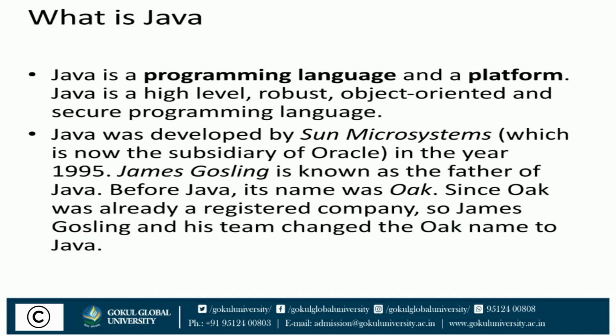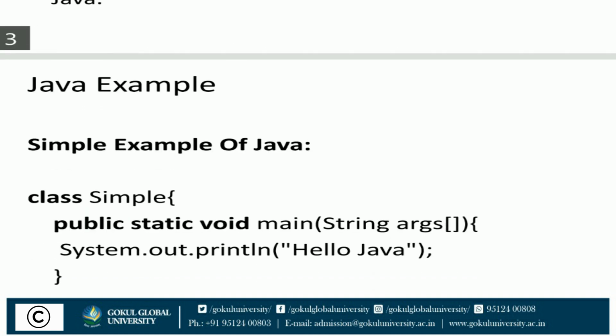First of all, Java was developed by Sun Microsystems in 1995. James Gosling is known as the father of Java. Before Java, its name was Oak. Since Oak was already a registered company, Gosling and his team changed the name from Oak to Java.